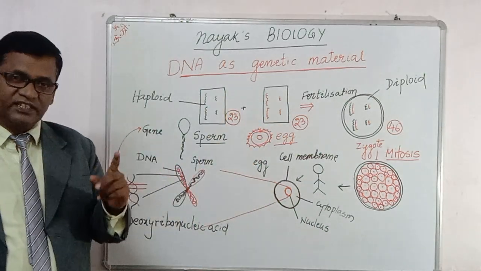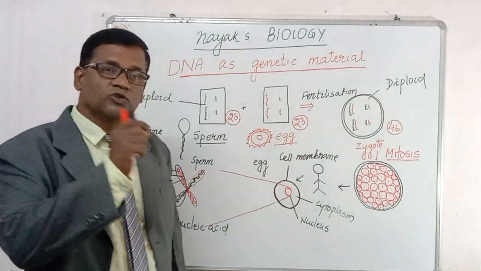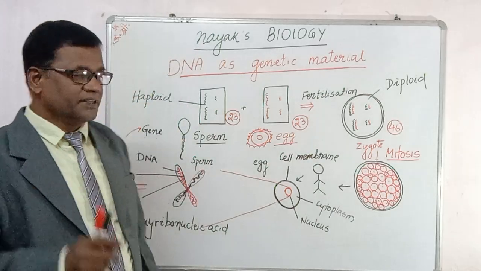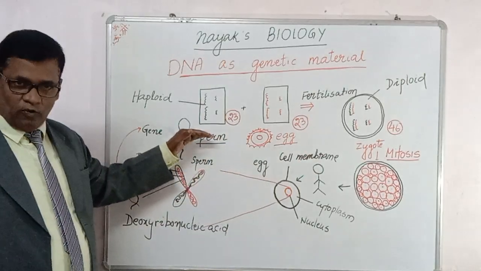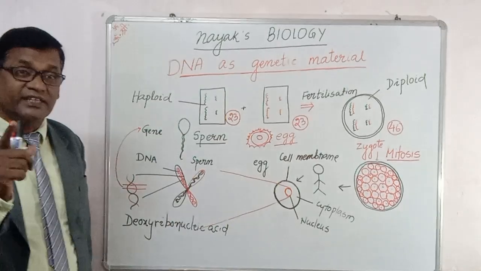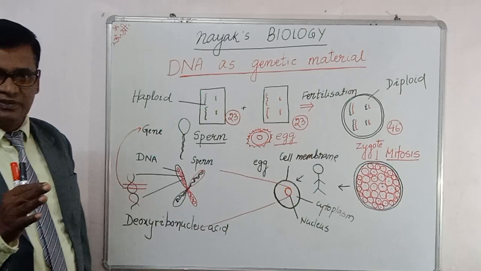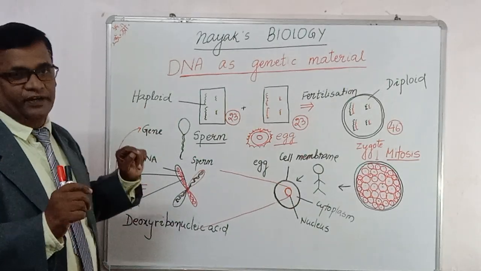First of all, before knowing the DNA, you have to know that we reproduce by sexual reproduction. In sexual reproduction, we need two individuals, that is male and female. The male produces the sperm cell, which contains the haploid number of chromosomes. If you have doubt about the haploid number of chromosomes, go through my video that differentiates between mitosis and meiosis. You will become very clear about haploid.